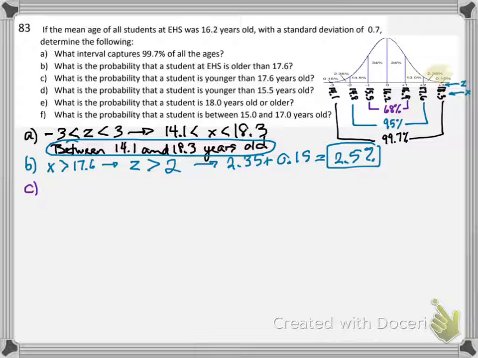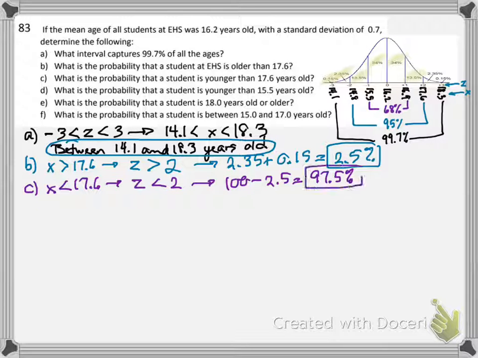What's the probability a student is younger than 17.6? So X less than 17.6. Z less than 2. So I'm looking for, this time, everything to the left. So all of those things. There's more than one way to figure that out. But to me, the easiest way to do that is to probably say, I already know that 2.5% of them are more. 100 minus 2.5 tells me that 97.5% or less.